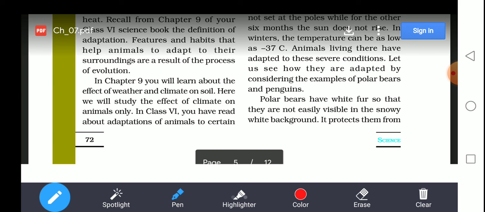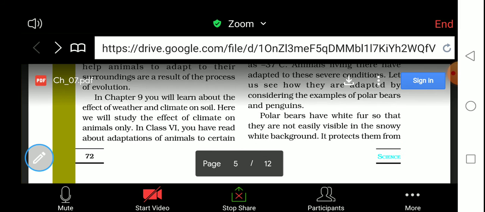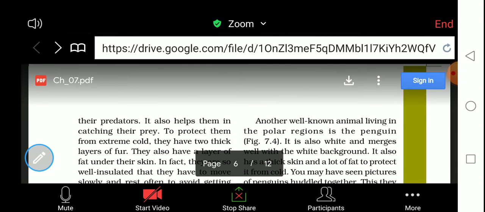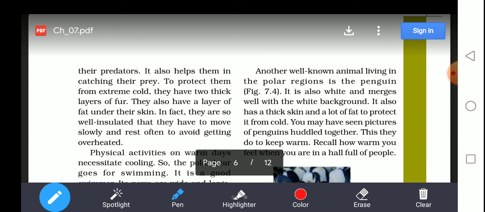Those predators which usually search for food, to hunt the polar bear, cannot easily see the polar bear because it is not easily visible on the snow. So it protects them from enemies. It also helps them in catching their prey, because the background helps them.